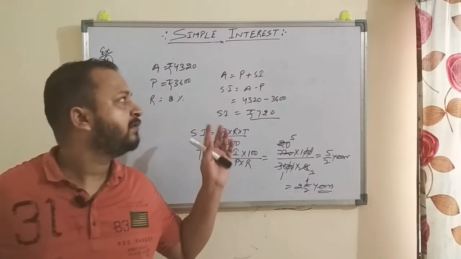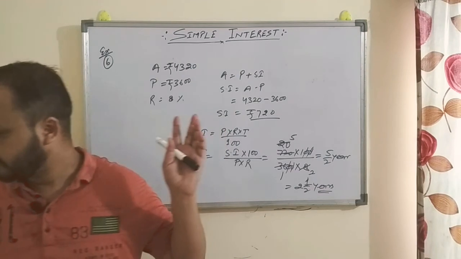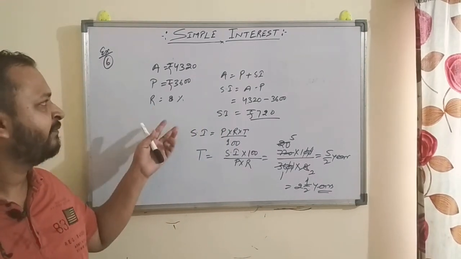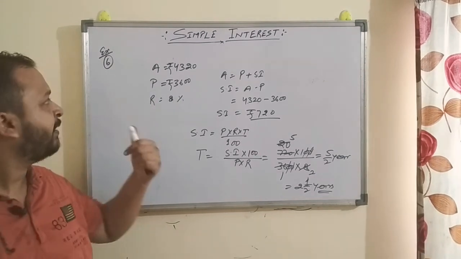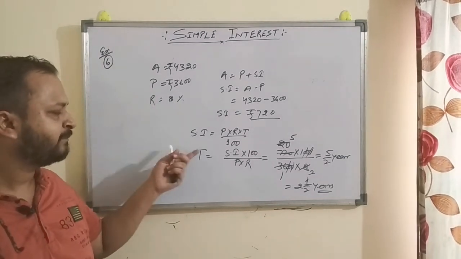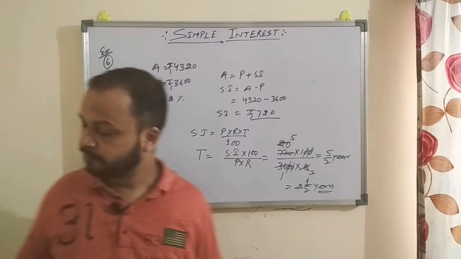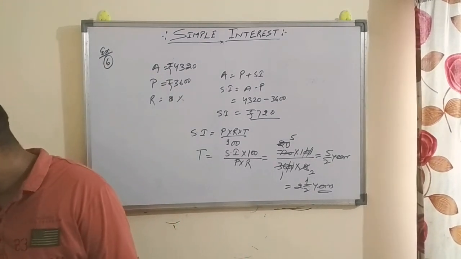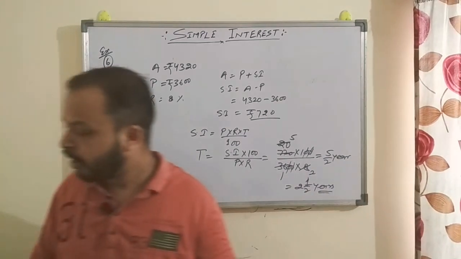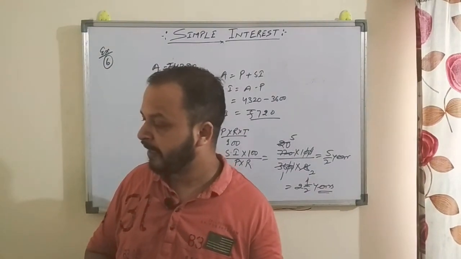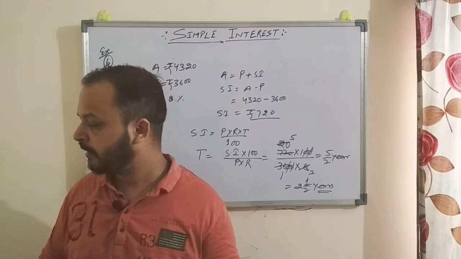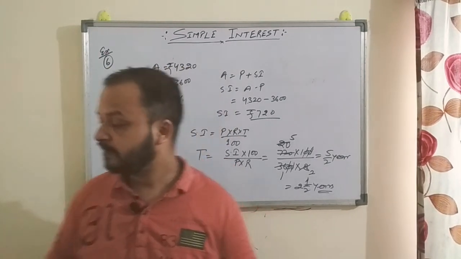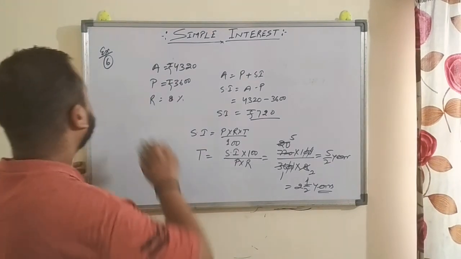So for example number 5 and example number 6, you have to do it the same way. In the earlier example, you have to find the rate, and in this example, you have to find the time. Now come to example number 7. At what rate percent per annum simple interest will a sum triple itself in 16 years?